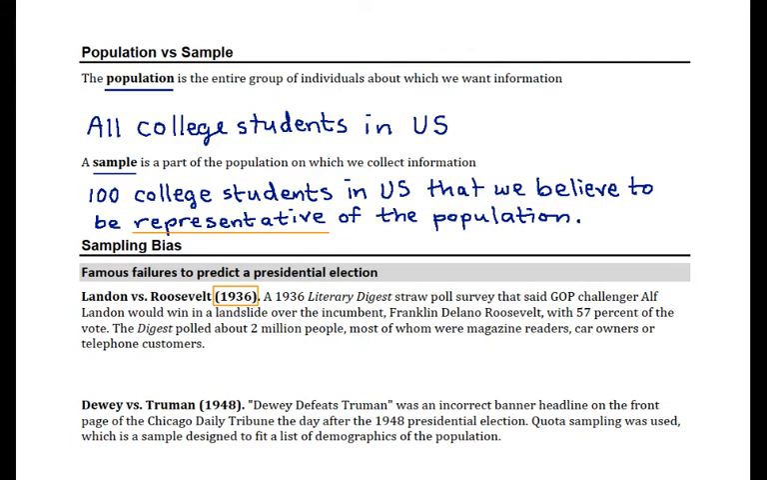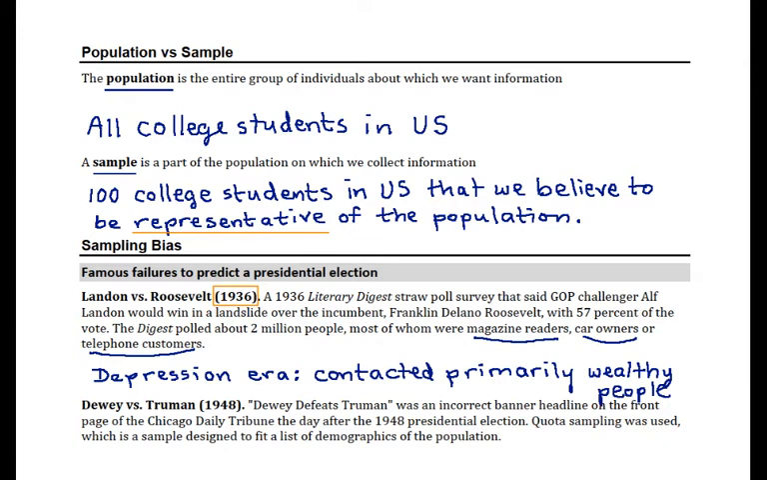This is Depression era, and the people polled were magazine readers, car owners, or telephone customers, because this is how people were reached: car registration, through ads in magazines, and through telephone calls. So in the Depression era especially, this was contacting primarily wealthy people. A lot of people couldn't afford these things in 1936. So the candidate who represented the more wealthy people was predicted to be the winner.